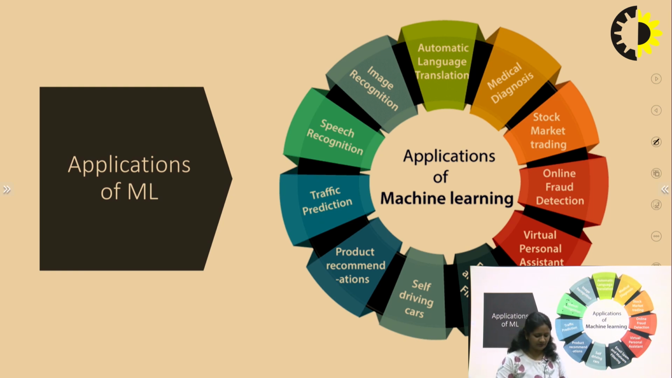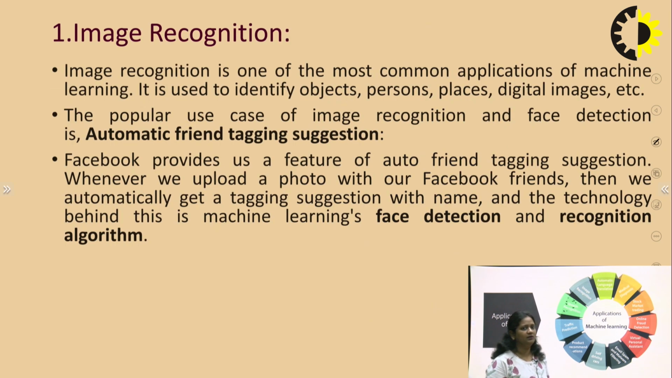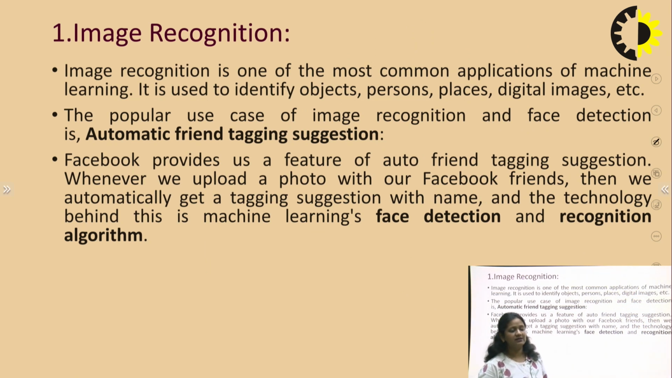Okay, so the first application of machine learning is image recognition. How do we recognize an image? In image recognition, we can say it is the most common application of machine learning. It is used to identify objects, persons, places, digital images, and so on.